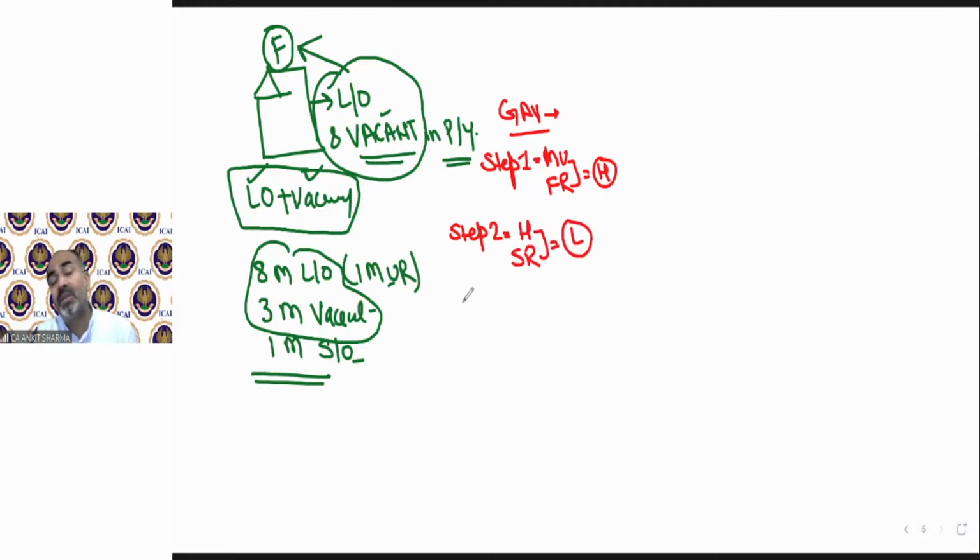Now step number 3 has been changed. Step number 3 has something new. What is step number 3 in case F? Step 3 says the lower value which comes from above, and now you have to compare it as in case number D, case number E, and case number G. We compared this value to ARR.